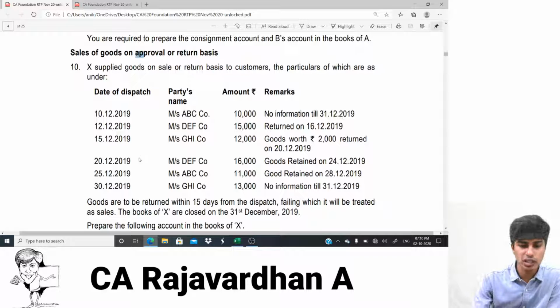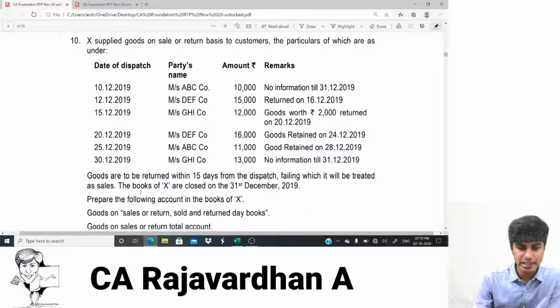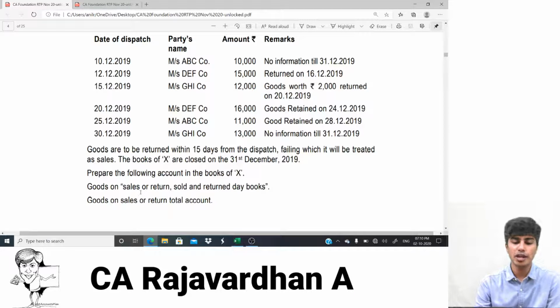So there's a question on that. Come on, let's do that. Let's read the last line, so that will help us understand what exactly they are expecting from us. Prepare the following account in the books of X. What is it that they want us to prepare? Number one, goods on sale or return account. Okay, they want us to prepare a day book.